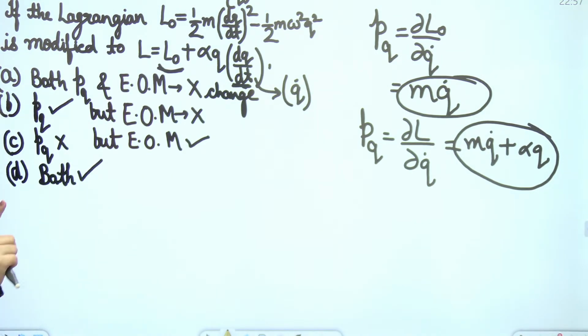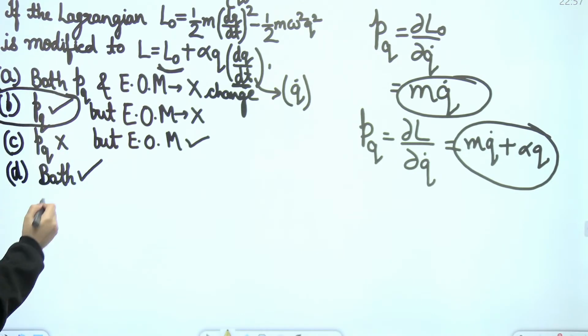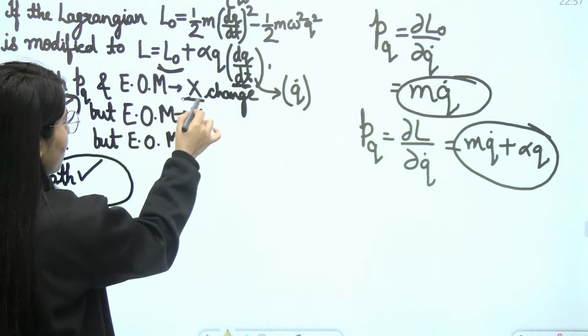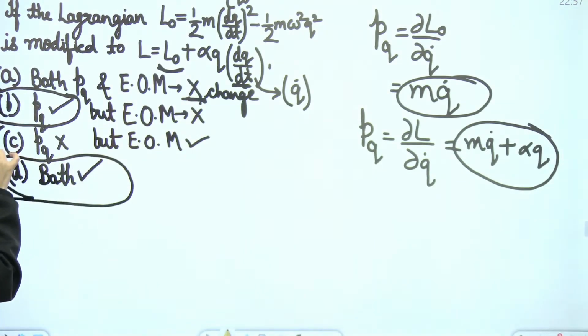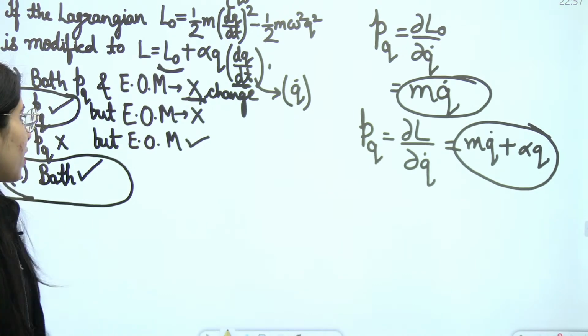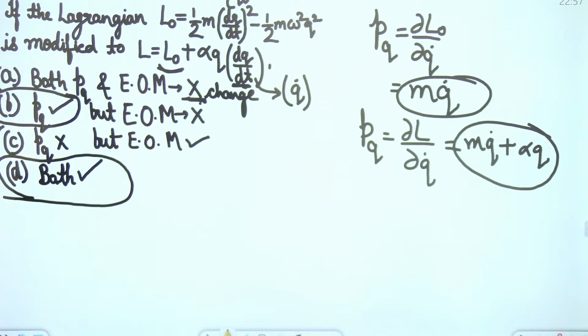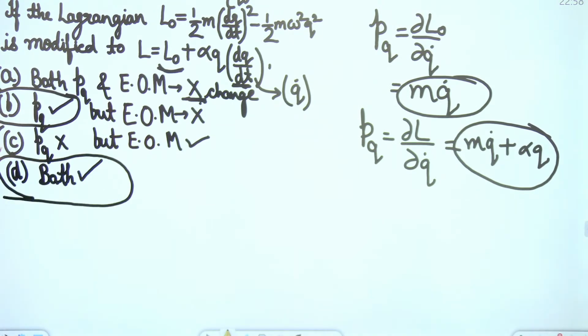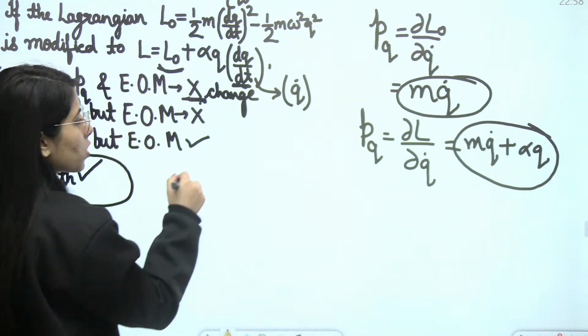When PQ changes, it means the tick part, so either option B will be correct or option D will be correct. Because options A and C are saying that PQ is not going to change, so that is not correct. Only out of option B and D we need to select now. In options B and D, now we have to check the equation of motion part. Because in option B they are saying the equation of motion does not change, while in option D they are saying the equation of motion changes. So let's check out the equation of motion.